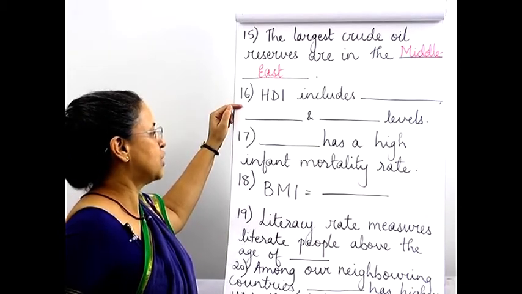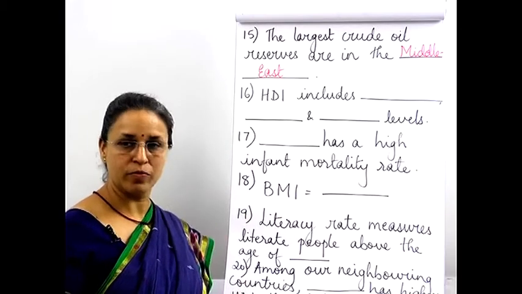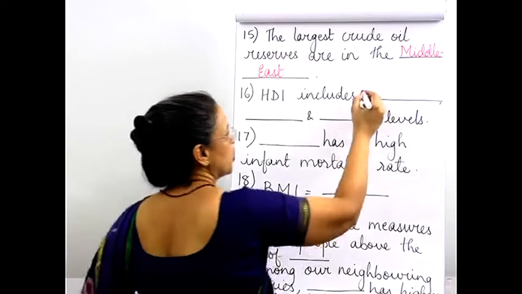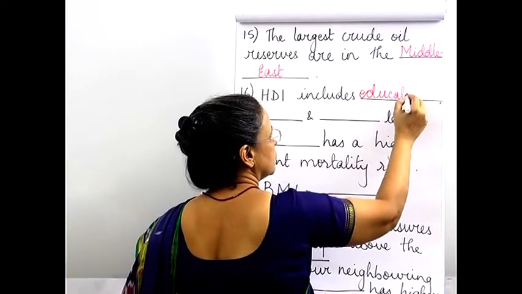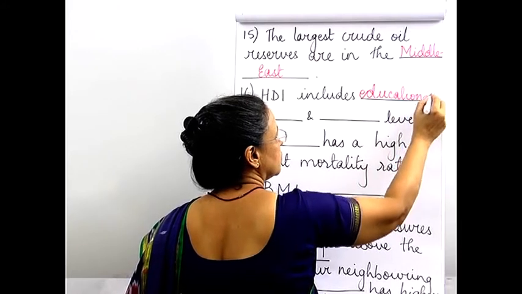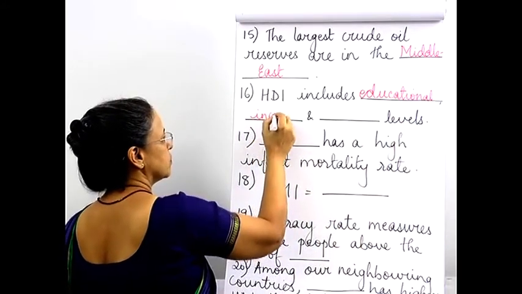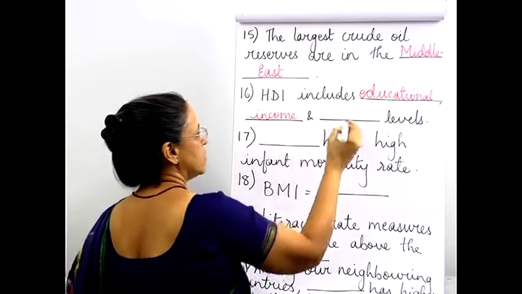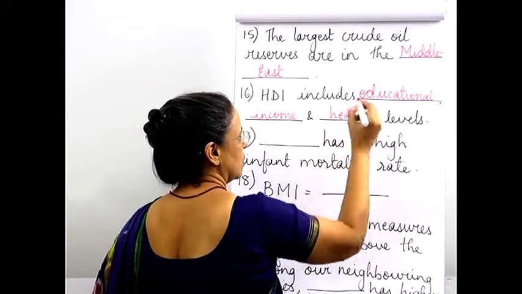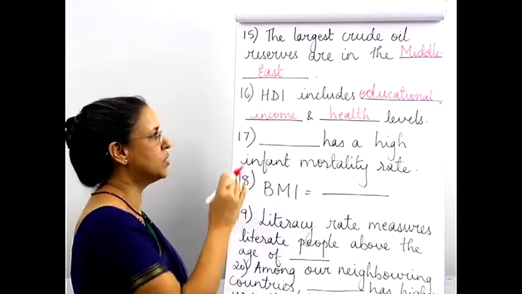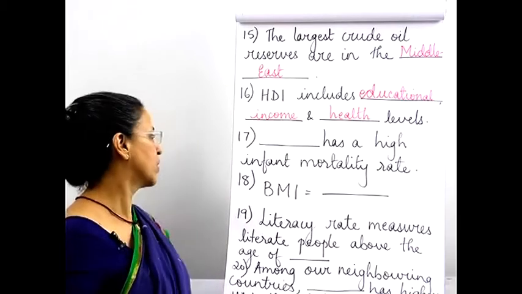HDI includes dash, dash and dash level. So, what all does it include here? First, we have educational, income and health levels. Okay, so all these three together give you your Human Development Index.